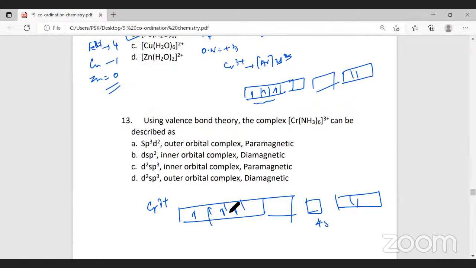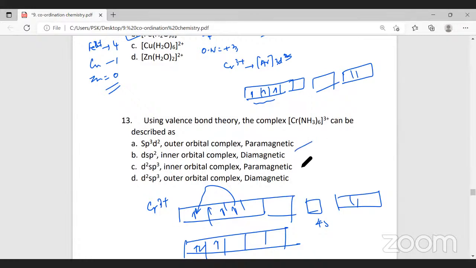Since ammonia is a strong field ligand, what happens? This will get paired up. But still, this will remain unpaired because only 3 electrons are there. Only 1 electron gets paired up. The other remains unpaired. When the other remains unpaired, it will be paramagnetic.